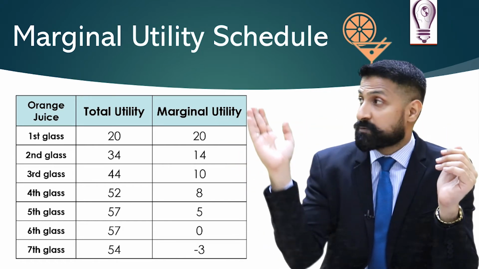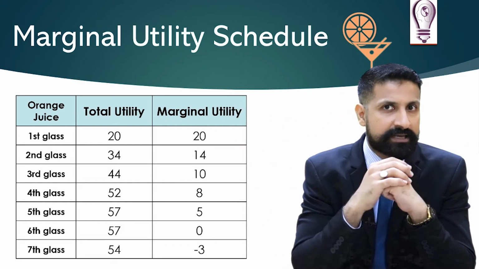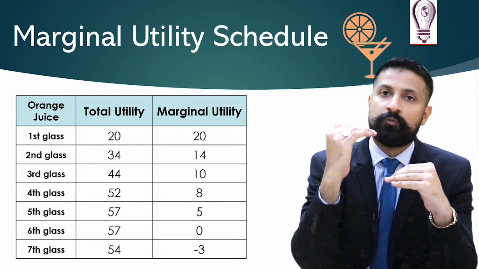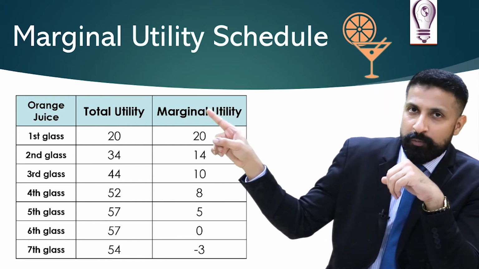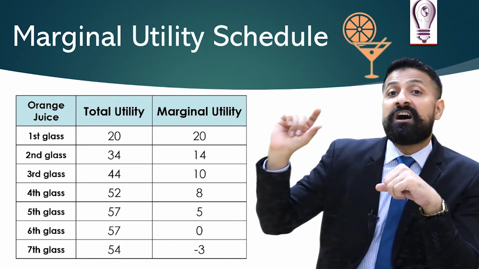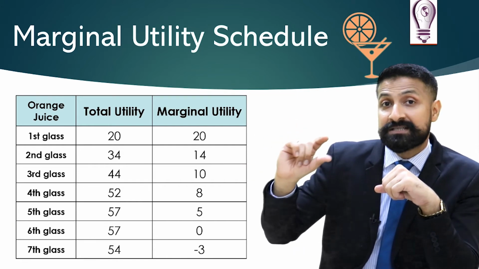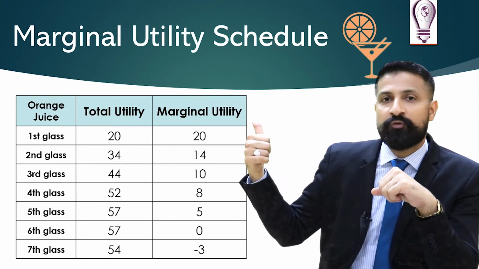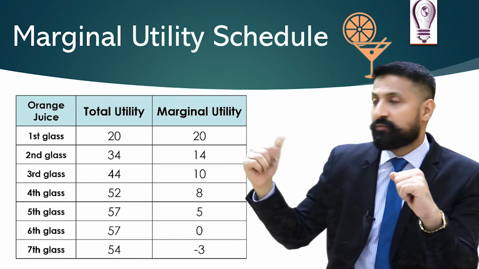Students really make serious mistakes when they write down these numbers. Second glass. When I drank the second glass, my total utility was 34. Total utility increased. So the marginal utility will be how much? 34 minus 20, because the additional satisfaction I received after consuming the second glass of orange juice was 14. 34 minus 20, 14. Clear? The marginal utility from the second glass of orange juice was 14.